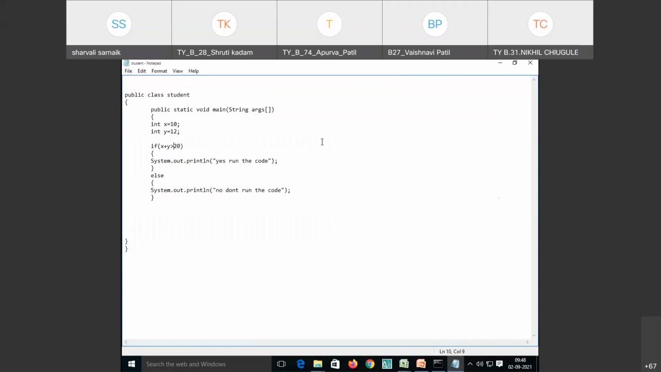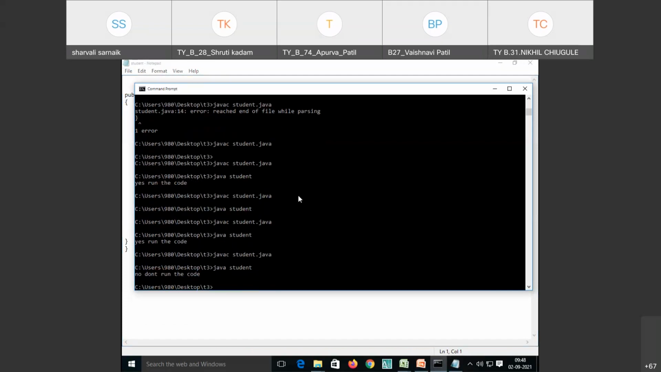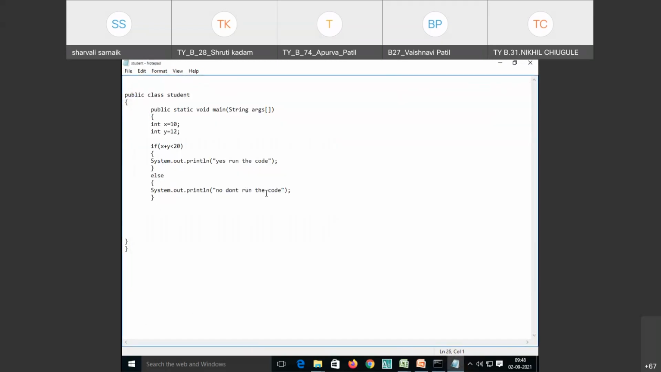Now I will change the sign as I did earlier, and I have saved the code. Now we will see what output we get. See, no, don't run the code. This means that in any condition, a statement will be executed. Either statement 1 will execute or statement 2 will execute. So this is the simple if else statement. Similarly, for the ladder, you can check multiple conditions with else if and give another condition.